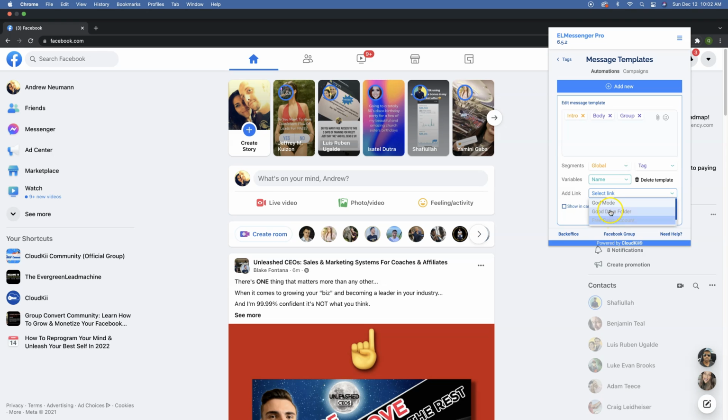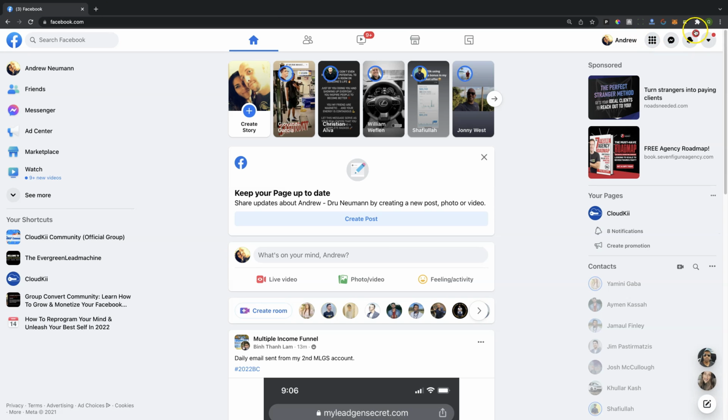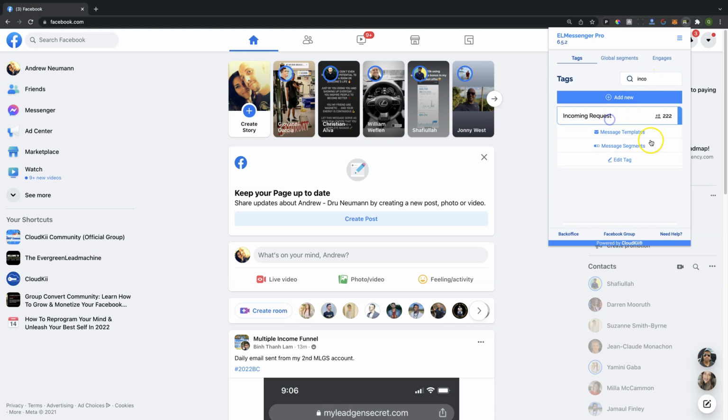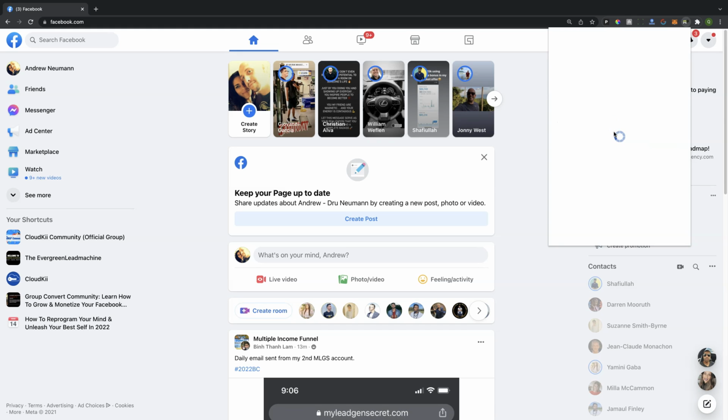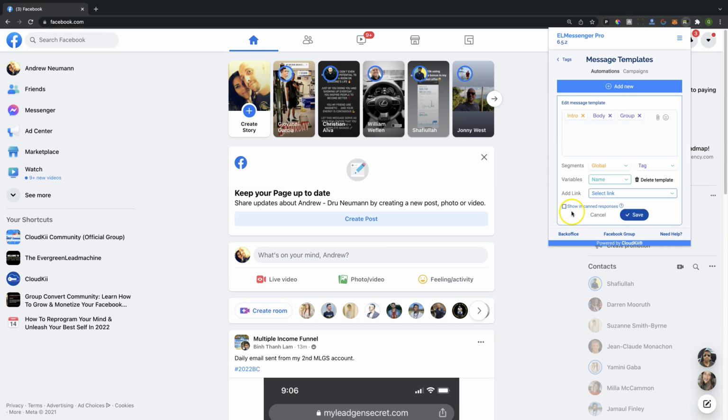So I'm going to do a really quick refresh on this because it has not taken effect yet. So we're going to refresh our screen because I just added that link. So you're going to notice in here when I go back to that tag that I'm actually going to have a link for my Facebook group. So what we'll do is we'll go in here to intro body group, and then we'll open this up and we will select our link, and you'll see here where it says Cloud Key group. So we're going to go ahead and grab that. And then this is going to be the link to that group.